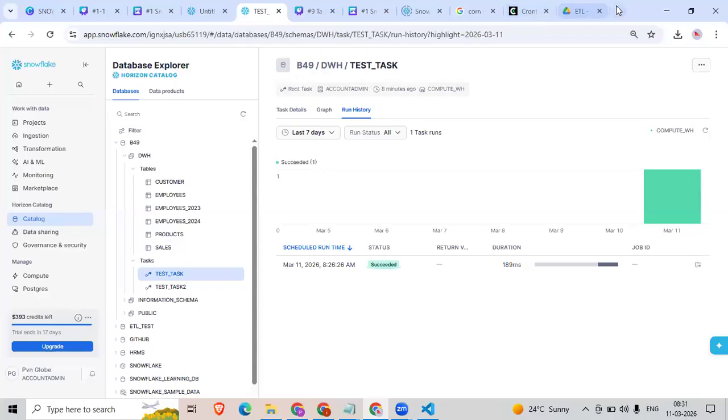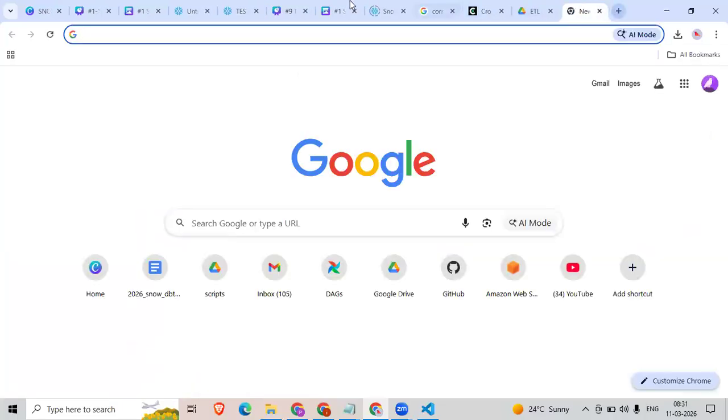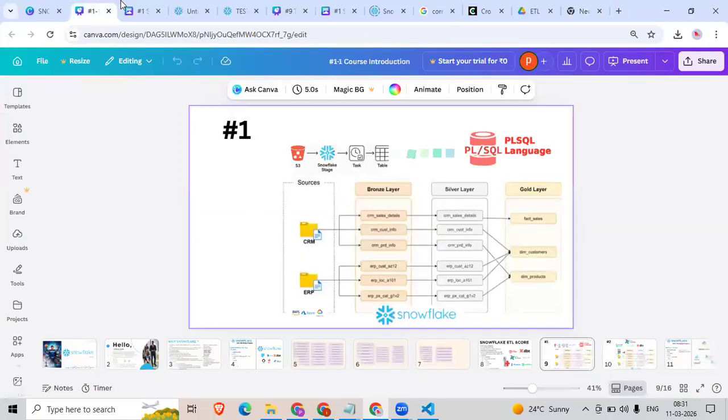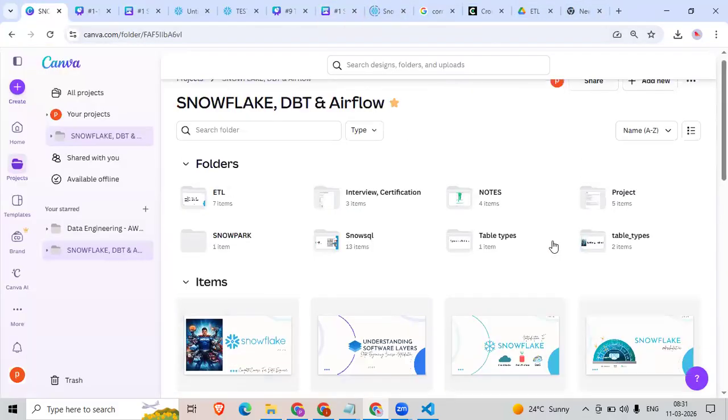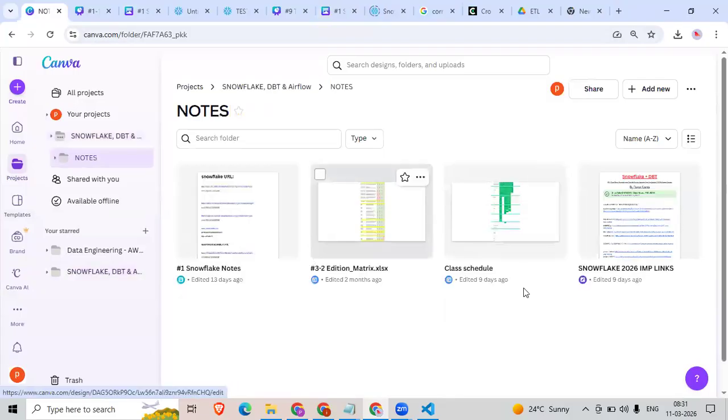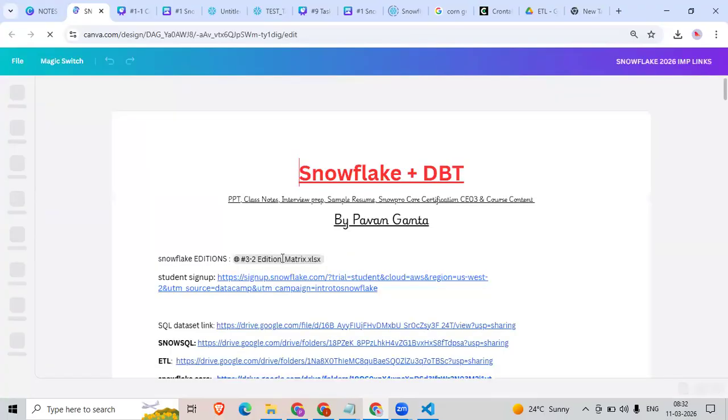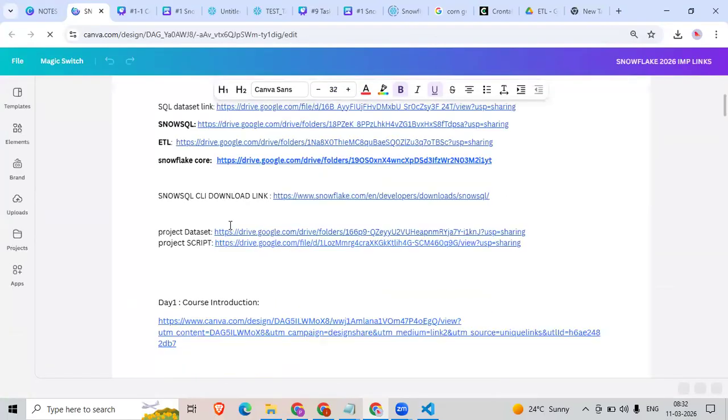Okay, go to this notes. I'm pasting in the group as well. Download the data sets from here.